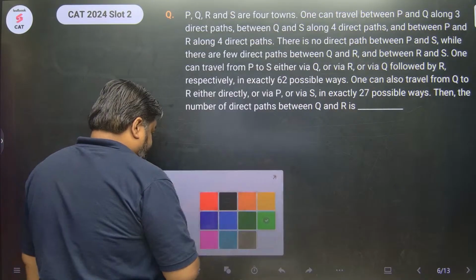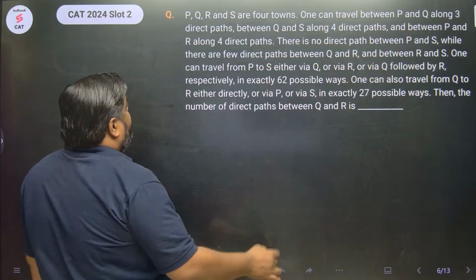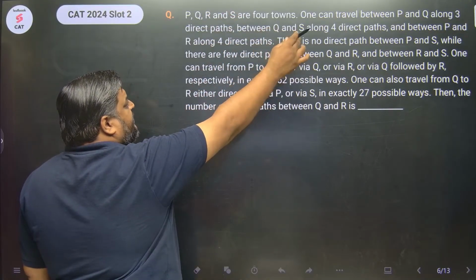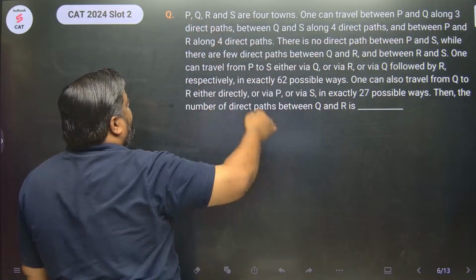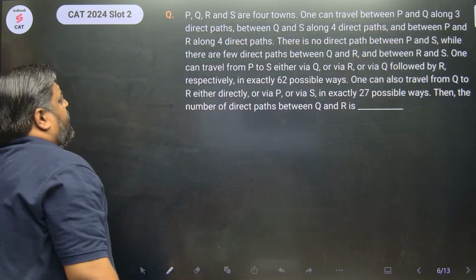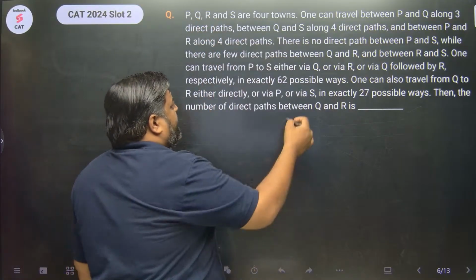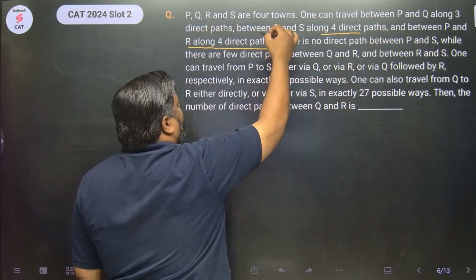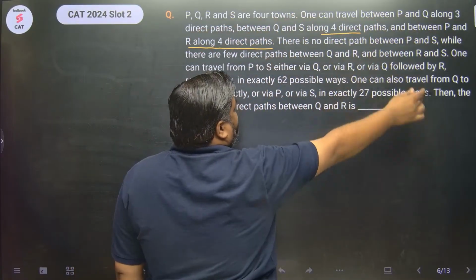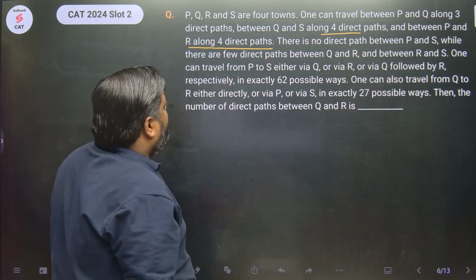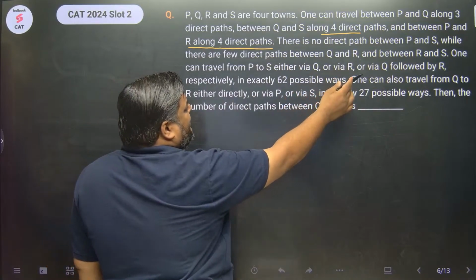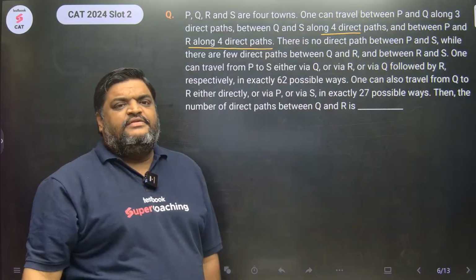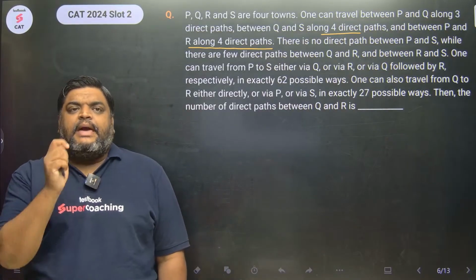आ जाओ. What do we have here? We have PQRS, which are 4 towns. One can travel between PQ with 3 direct paths. Okay, Q and S along 4 direct paths, and between P and R along 4 direct paths. There is no direct path between P and S, and there are few direct paths between Q and R, and between R and S. So, देखो, this gives me a hint of the questions from maps and networks.